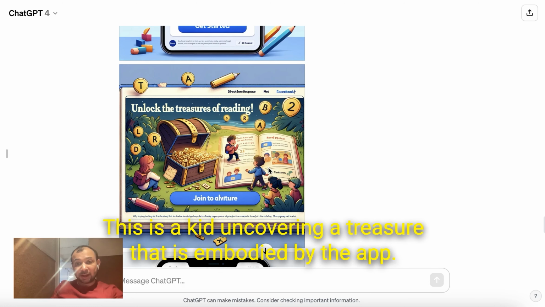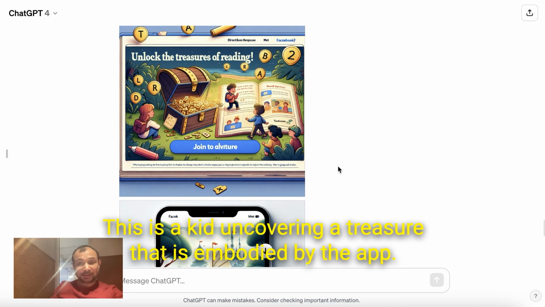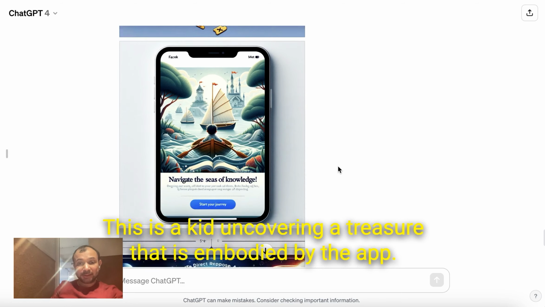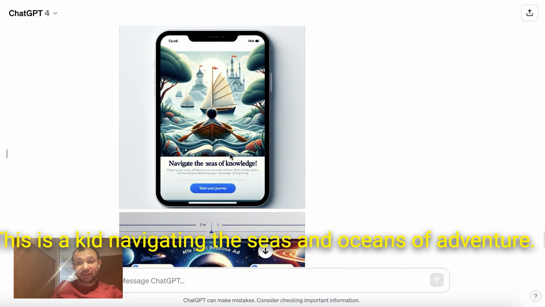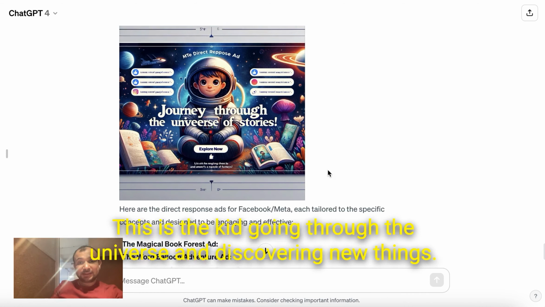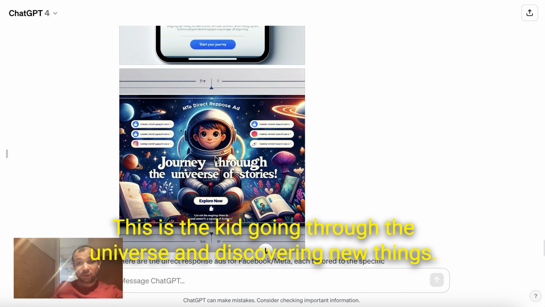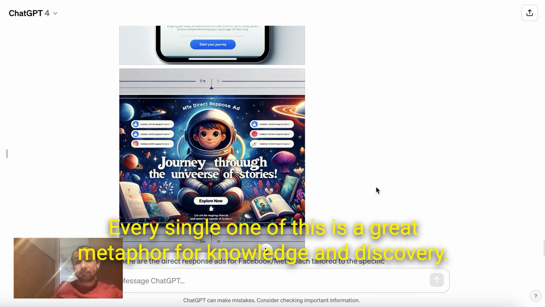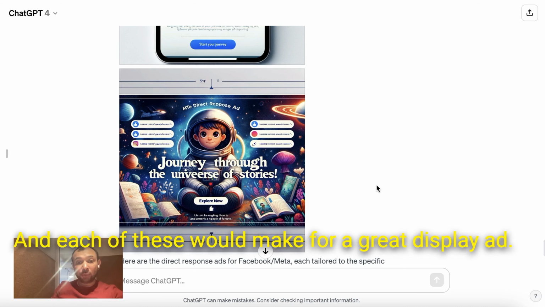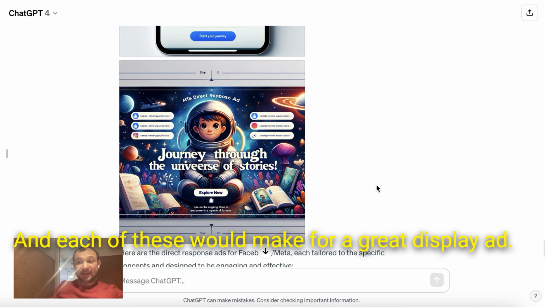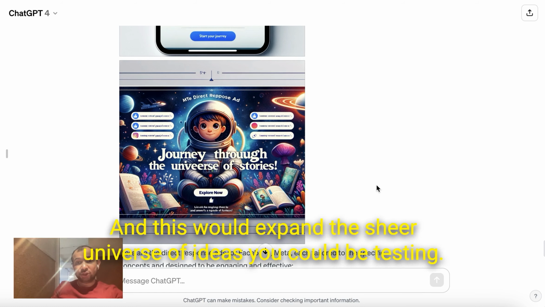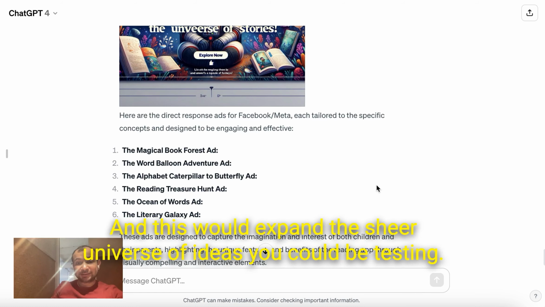This is the kid uncovering a treasure that is embodied by the app. This is the kid navigating the seas and oceans of adventure. This is the kid going through the universe and discovering new things. Every single one of these is a great metaphor for knowledge and discovery. And each of these would make for a great display ad. And this would expand the sheer universe of ideas you could be testing.